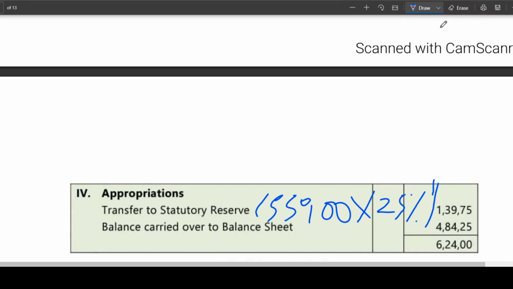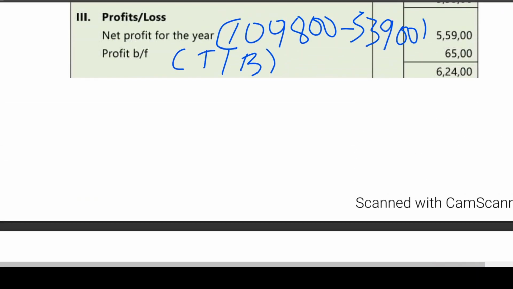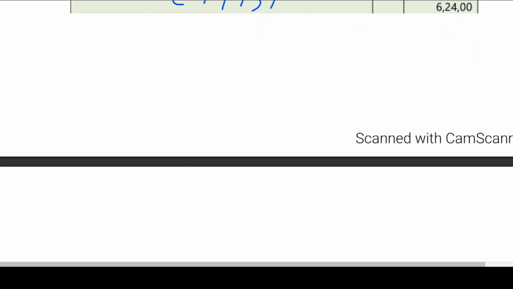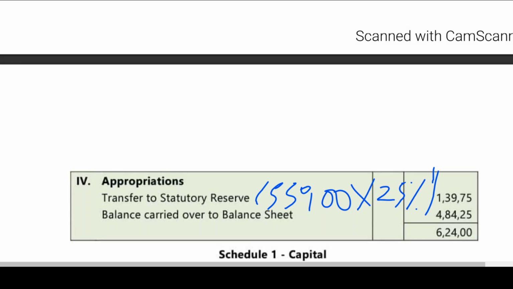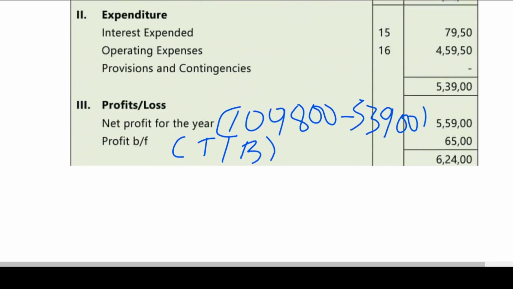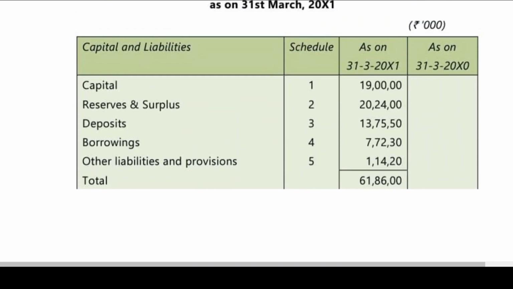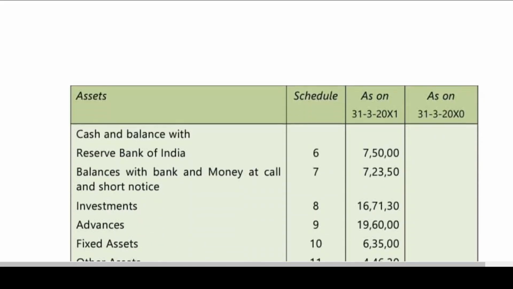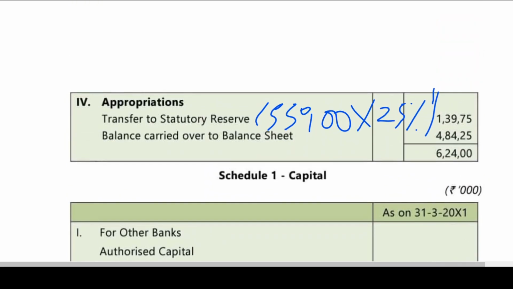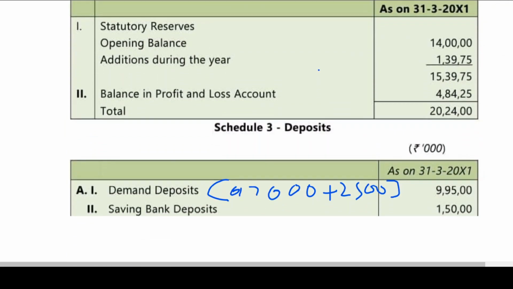How are you getting the balance carried to the balance sheet? You got the total now here, 62400. 62400 minus 13975, you will be getting 48425. That is the balance carried to the balance sheet, which will be taken under Schedule 2. Is this clear? Now coming back to the balance sheet, we have already done it. Capital 19, reserves and surplus. Reserves and surplus we have done already. This I have explained to you already. Additions during the year, balance in P&L account, and the total is coming to 22.